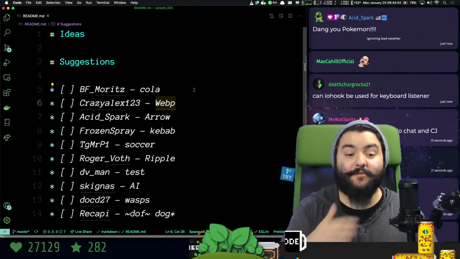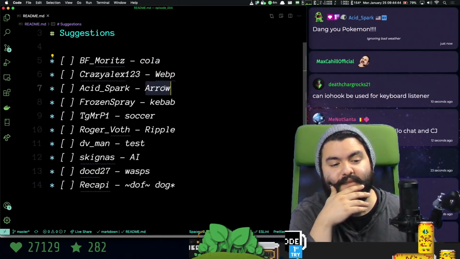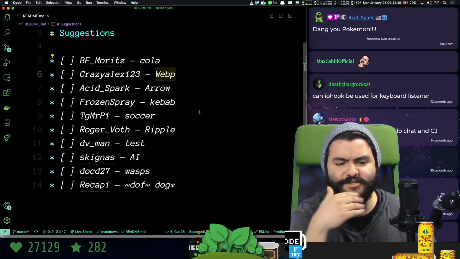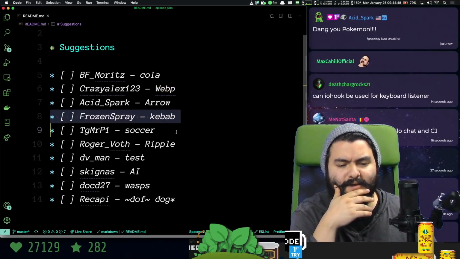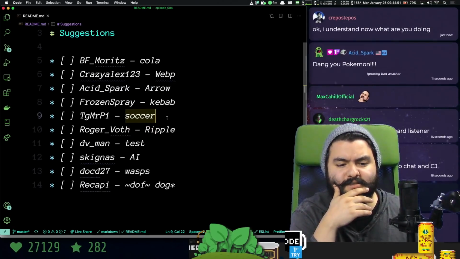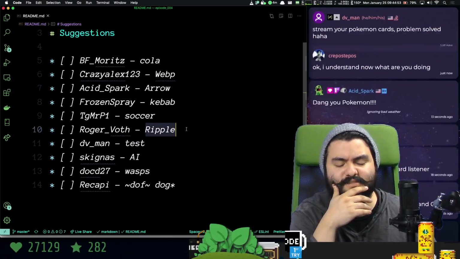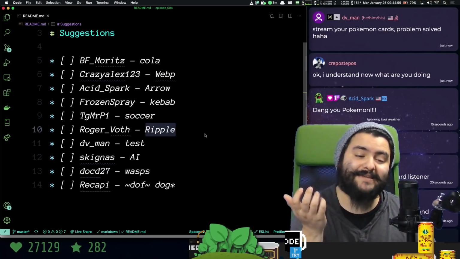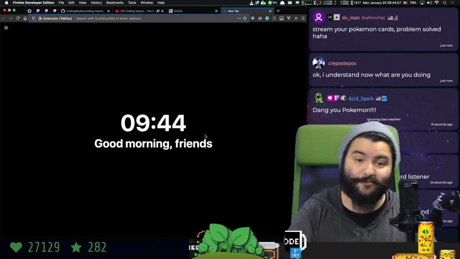WebP. Okay, so maybe we can have GIFs of some kind. We could be pointing to GIFs based on something. Kebab is food. Something about soccer. Ripple is interesting. We could do something with an animation. I mean, technically, if you look at material design, it has a ripple effect.